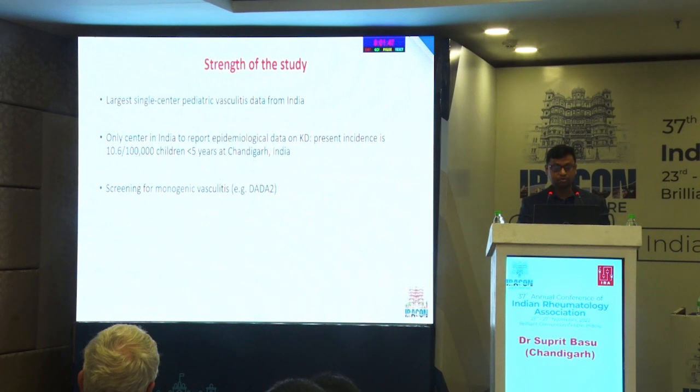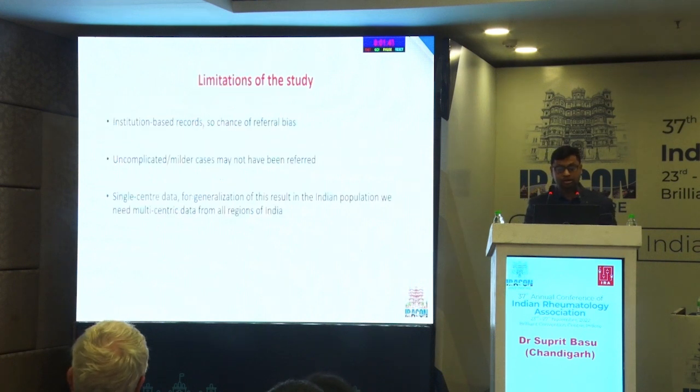And we have screened for monogenic vasculitis, and we changed the treatment guidelines. And there are some limitations. It was institution-based records, so there is a chance of referral bias. Uncomplicated and milder cases may not have been referred, and since this is single center data, for generalization of these results to the Indian population we need multi-centric data from all regions of India.